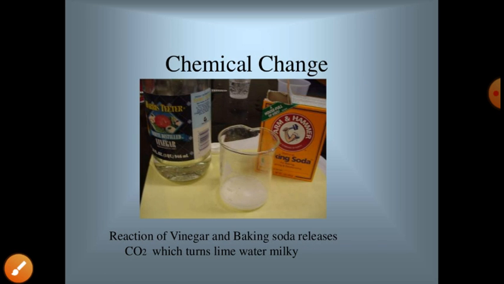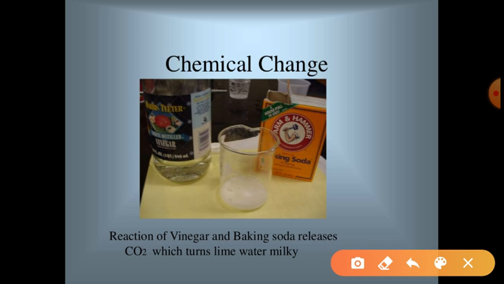The reaction of vinegar and baking soda releases CO2. This is also a chemical change, and it is also an example of neutralization. There is acid in the vinegar, acetic acid, and there is base in baking soda, sodium bicarbonate. So when acid and base react, they form salt. We have read this in neutralization. In this, gas is released, and color is also changed.